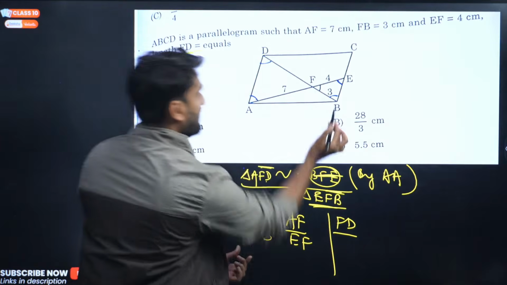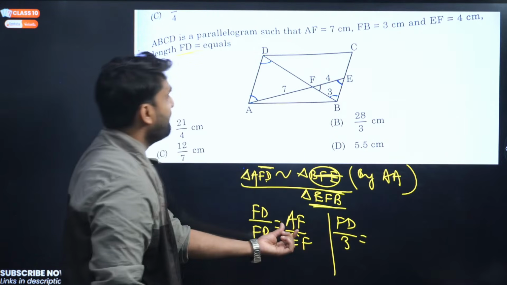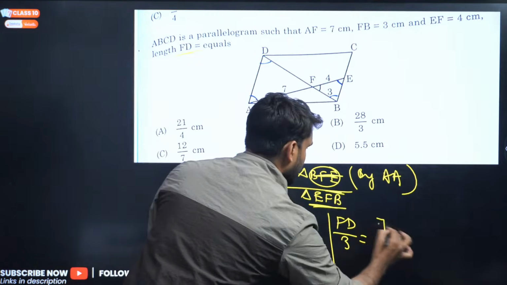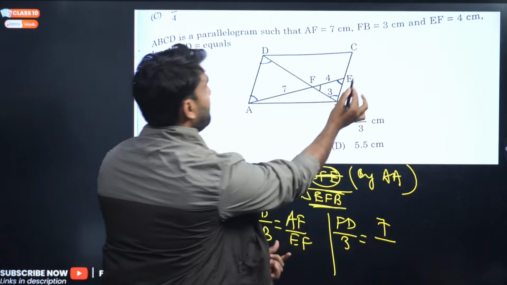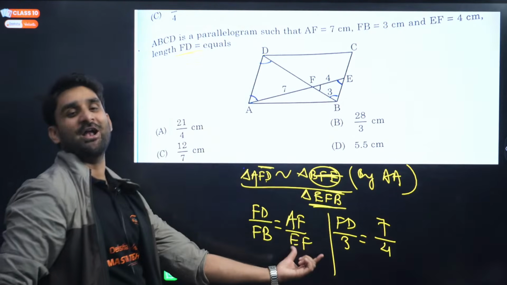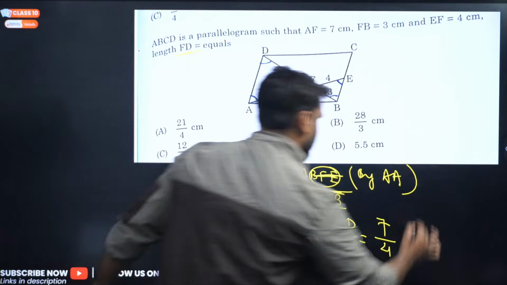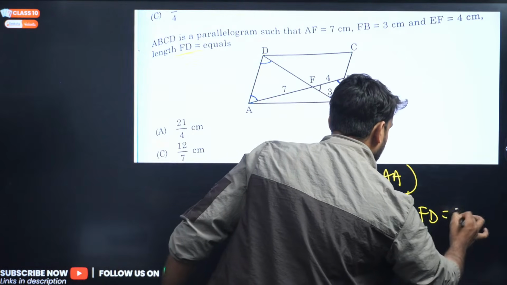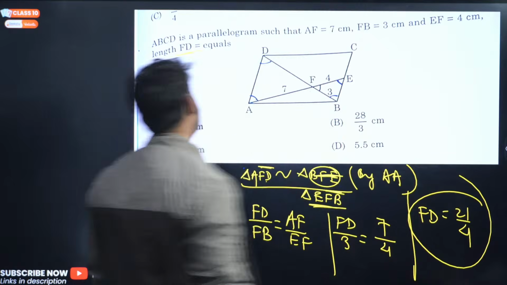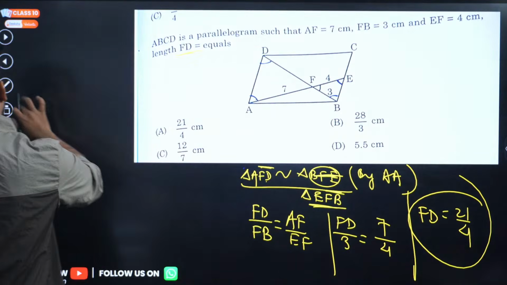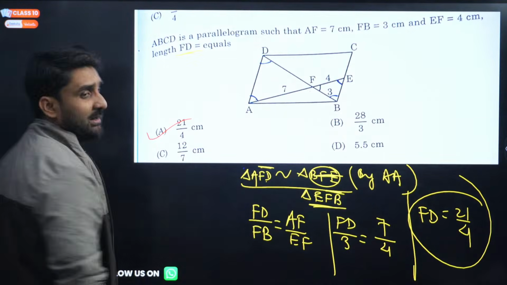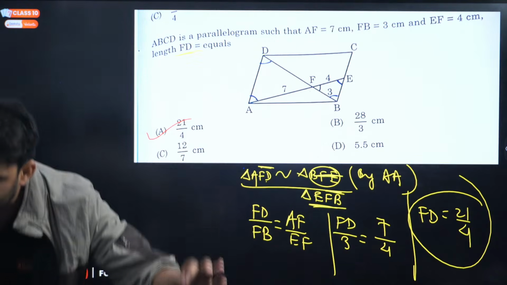We don't know FD, we have to find out FD. And FB is given here, FB is 3. AF is given there, AF is 7. Now EF is given there, 4. So FD is in front of you: 7 times 3 is 21, so 21 by 4. FD will be equal to 21 by 4 centimeter is the answer. Option number A will be correct.